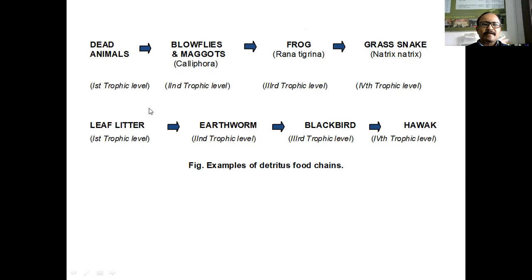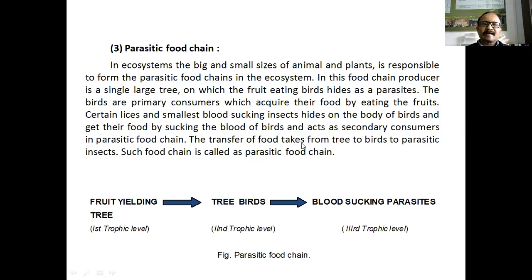Then another food chain in the grassland: leaf litter, means the fallen leaves present on the ground. Then earthworms take the food from these decaying leaves. Then some birds prey on the earthworms and take their food. And again some large sized carnivorous birds like hawks get their food from these smaller birds. Okay, these are the detritus food chains.